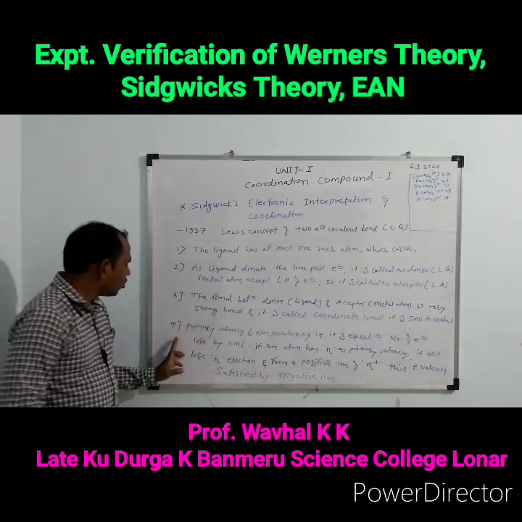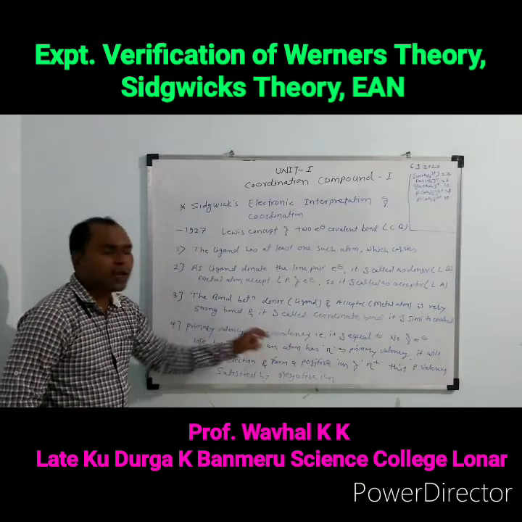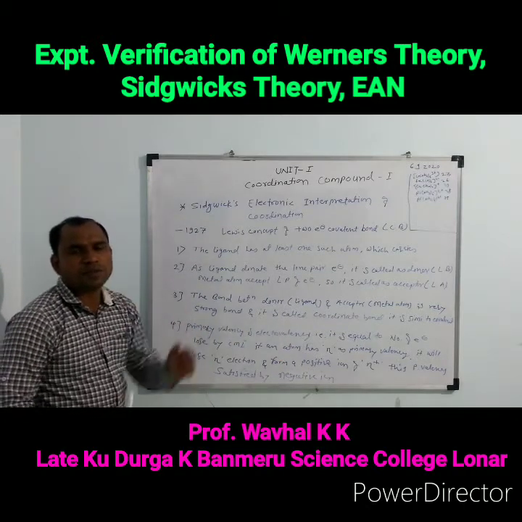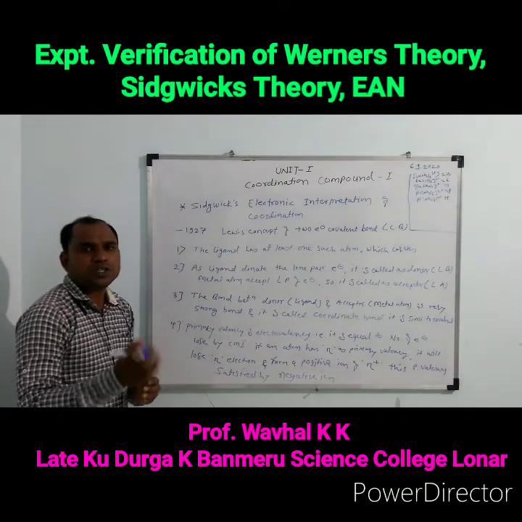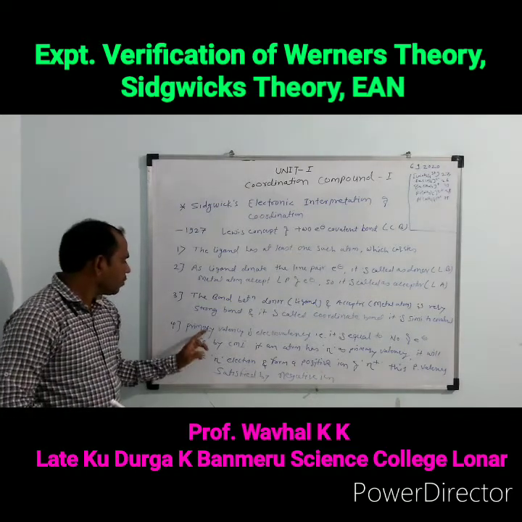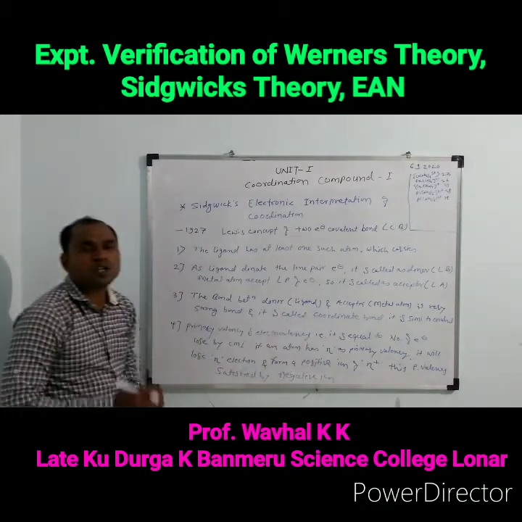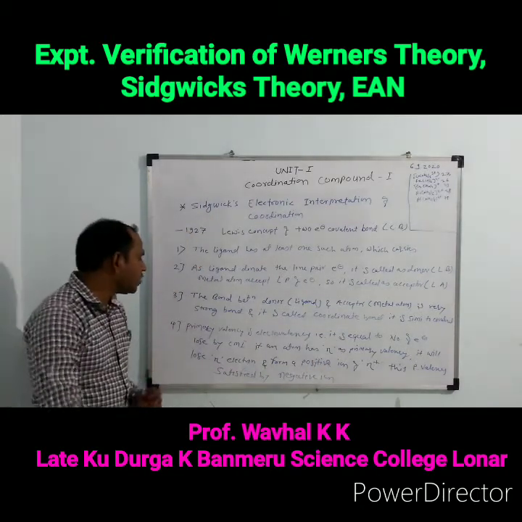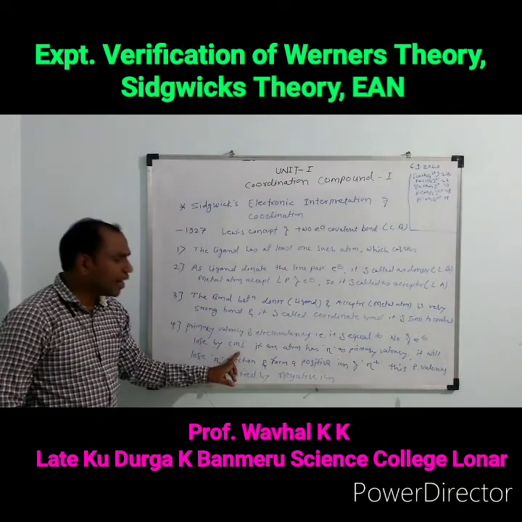Then the fourth postulate is this: the primary valency is electrovalency. Primary valency means which valency? Primary valency is also called the oxidation state of the central metal atom. The primary valency is electrovalency, that is, it is equal to the number of electrons lost by the central metal atom.